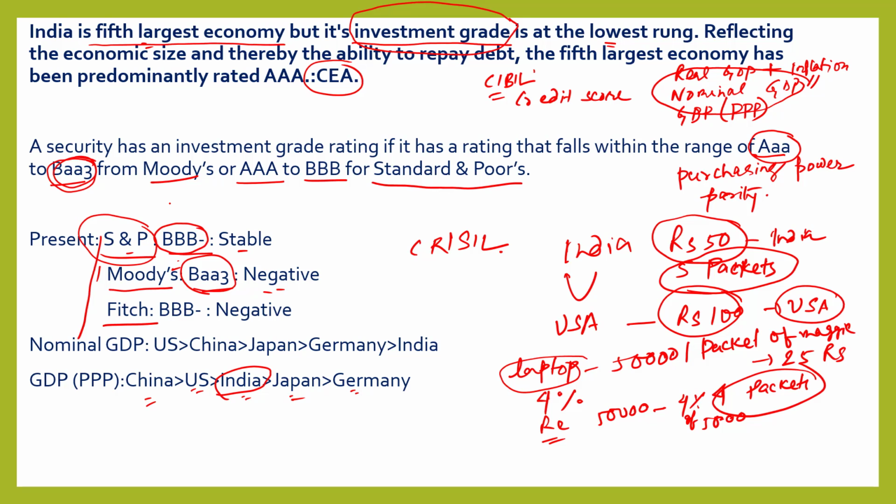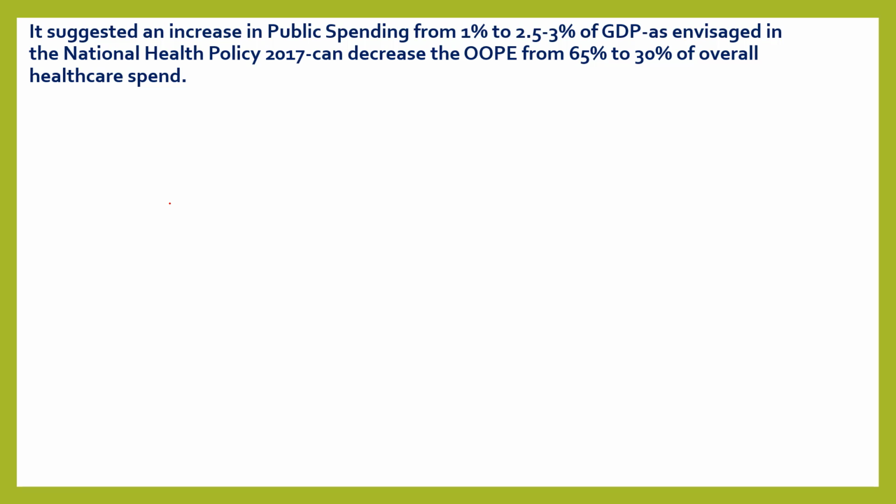The chief economic advisor was saying this: it suggested an increase in public spending from 1% to 2.5 to 3% of GDP, as envisaged in the National Health Policy 2017, can decrease the OOPE, that means out-of-pocket expenditure, from 65% to 30% of overall healthcare spend. You can very much use this line in main answer writing.